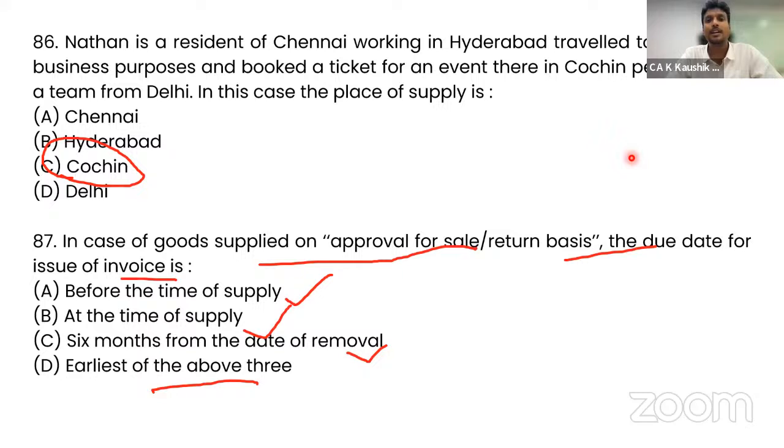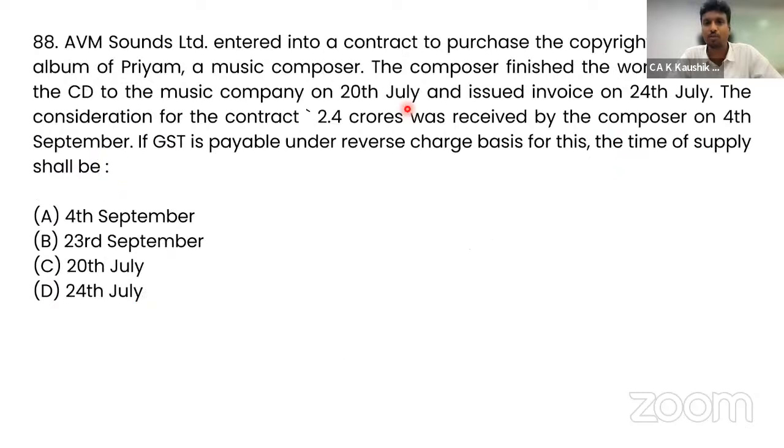AVM Sounds entered into a contract to purchase the copyright of a music album of Priyam, a music composer. The composer finished the work and gave the CD to the music company on 20th July and issued invoice on 24th July. So this is payable on reverse charge. The consideration for the contract, 2.4 crores, was received by the composer on 4th September. If GST is payable under reverse charge for this, the time of supply shall be when the money is received. That is, 2.4 crore is received in September. So the 4th September will become the time of supply, because that is when we can pay tax.